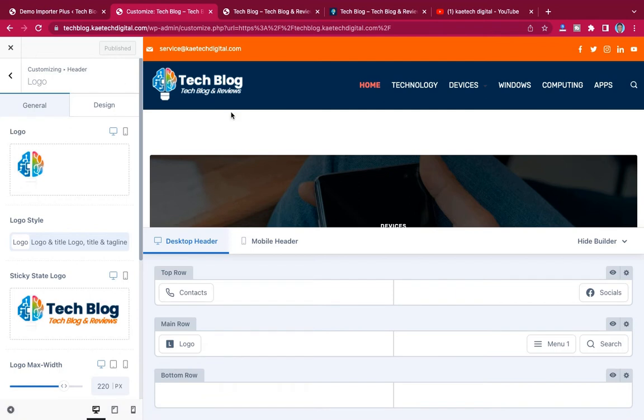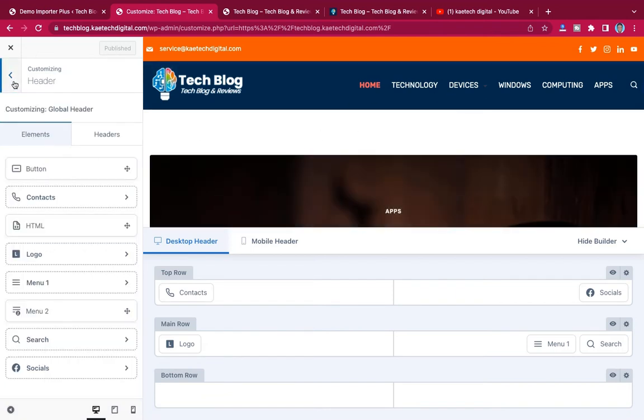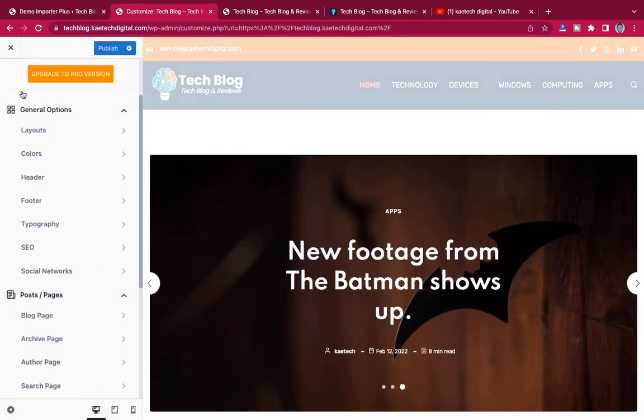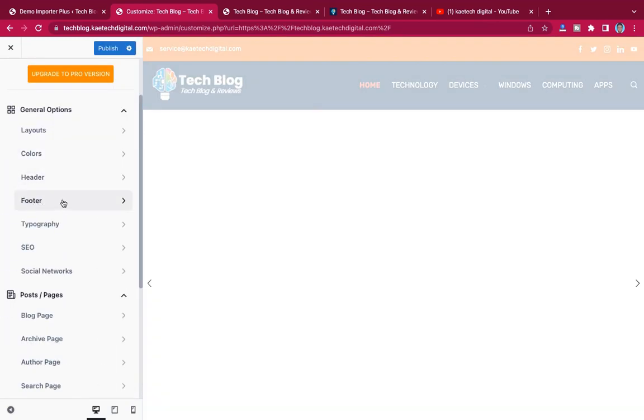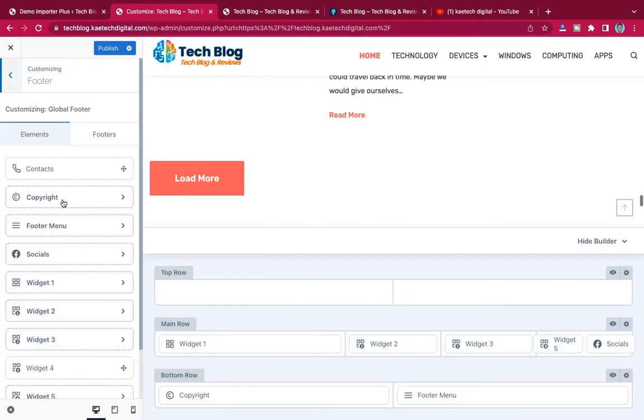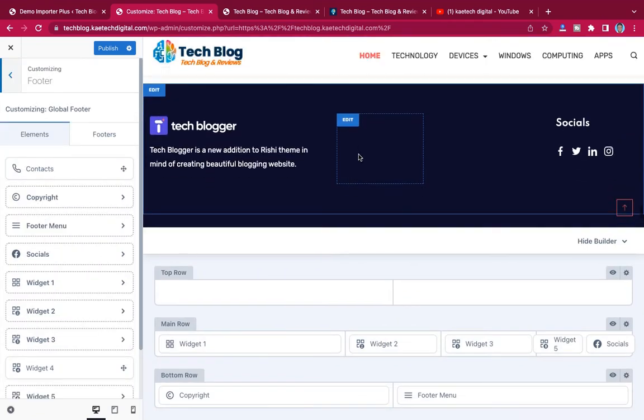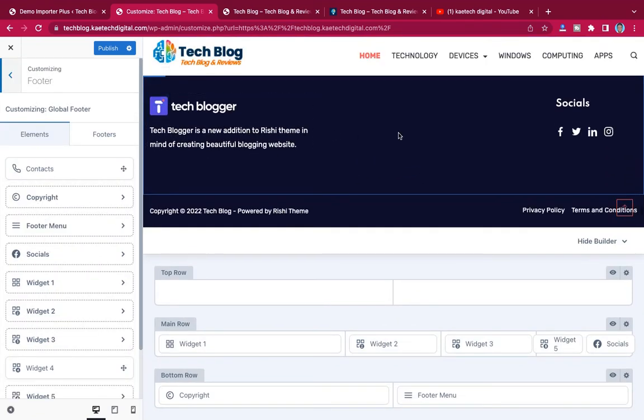Okay, now let's go to this place. Let's go to the footer. So let's click on footer. Okay, it will take us down to the footer side. So this is our footer, and this is exactly what we are going to design.